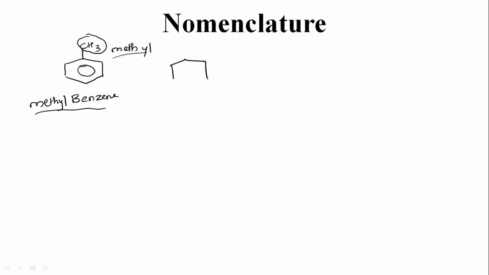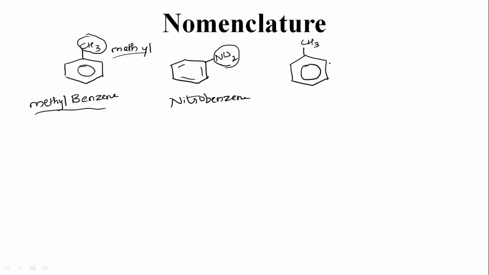And if I consider another example, where it consists of a nitro group, then it is said to be nitrobenzene. We have to use the prefix nitro because a nitro group is there. Suppose there are two substituents on the benzene ring, so I will take one as CH3 and at another position an NO2 group. Now how to name this?